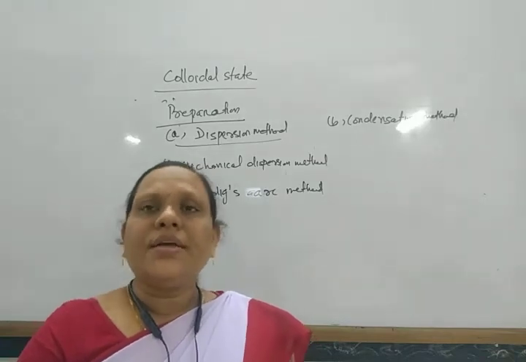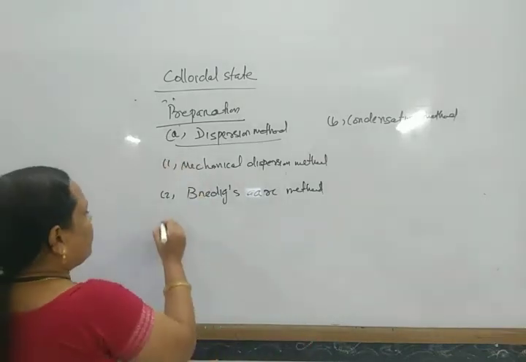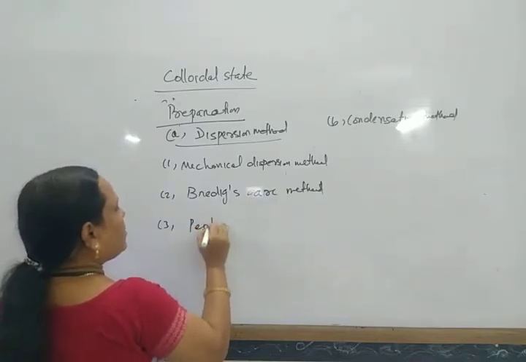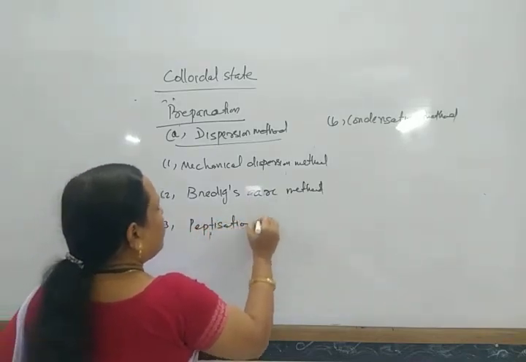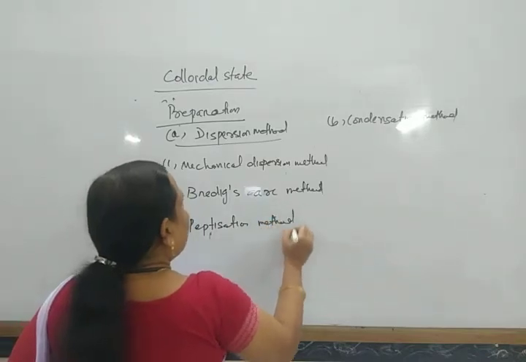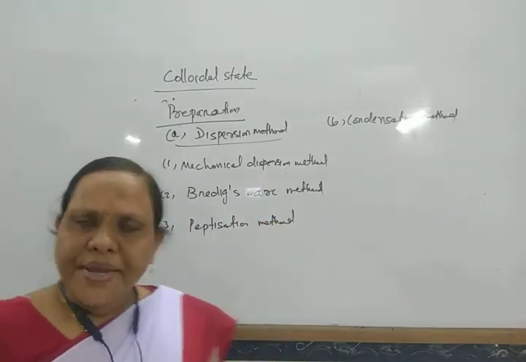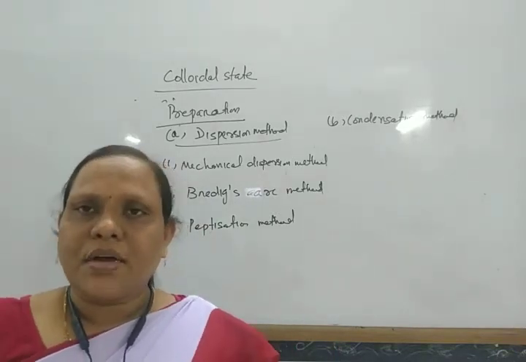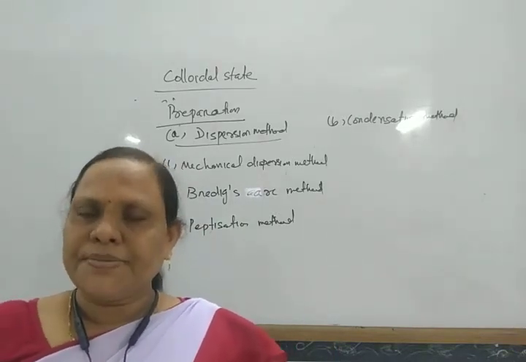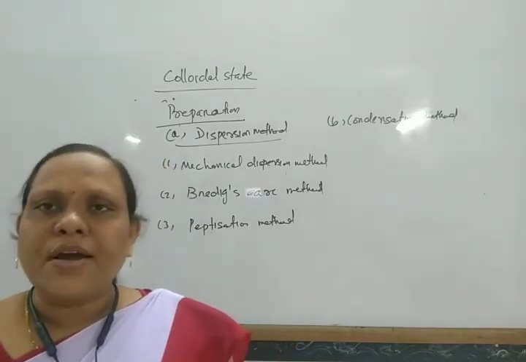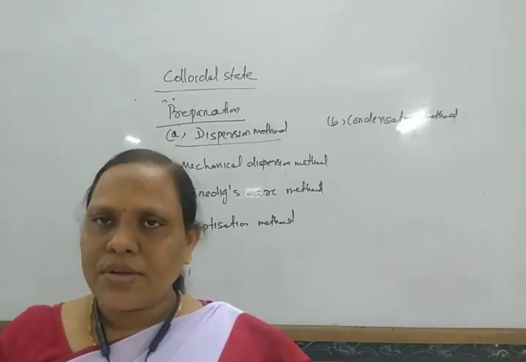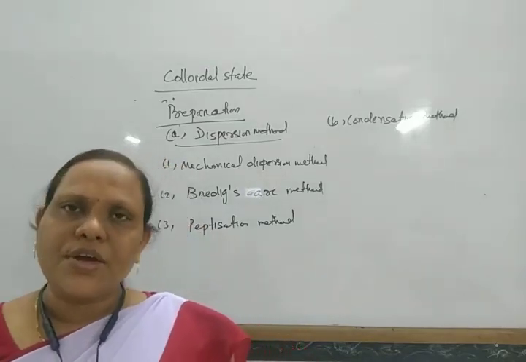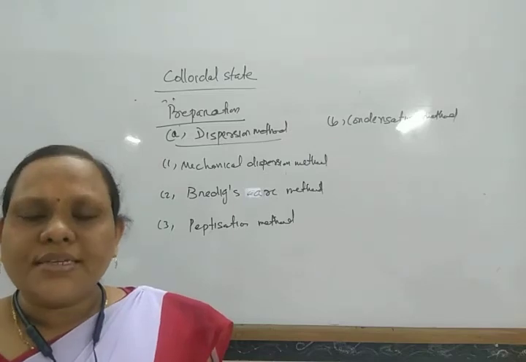And another method is known as the peptization method. Peptization is the process by which a precipitate is converted into a colloidal system. That means the precipitate is generally in suspension form, and the large size precipitate is converted into the colloidal solution. That is known as the peptization process.